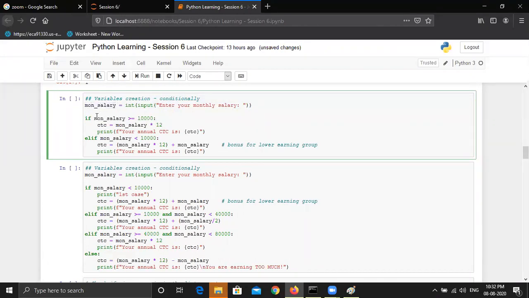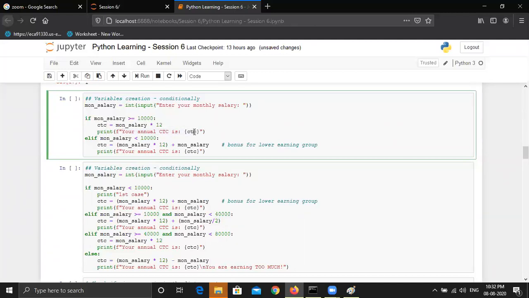And then we are checking if the monthly salary is greater than or equal to 10,000, then we are computing a new variable, which is CTC, based on this condition. Only if this condition is met will it create this CTC variable. So if the salary is greater than or equal to 10,000, it will multiply the monthly salary by 12 to compute the annual CTC, store the value in the CTC variable, and finally print out your CTC.